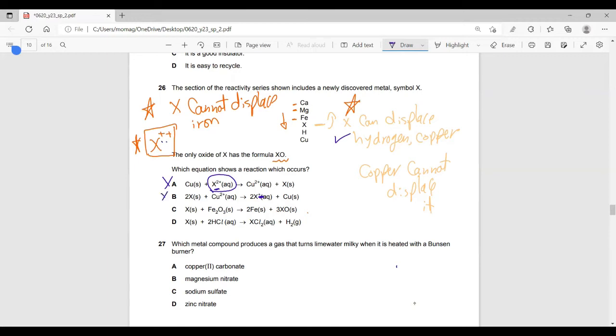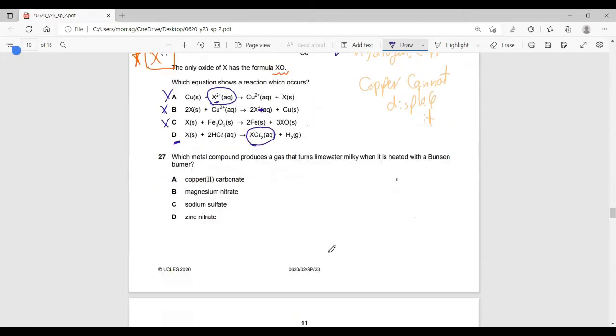So B is out. X can react with iron solution or iron compound. Wrong. Why? How do you know? Because X is lower than iron in the activity series, so of course it can't. So the only option is D. Check. Yep, correct. So option D here is correct.